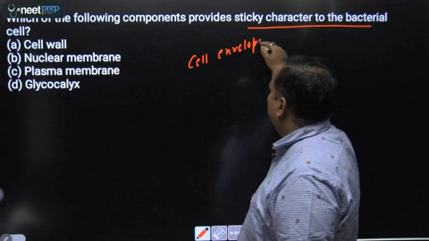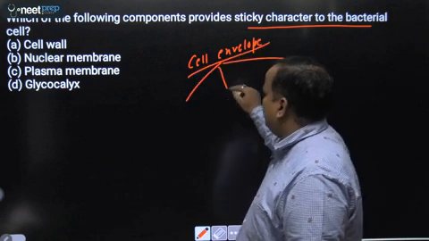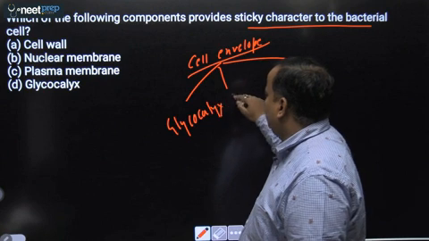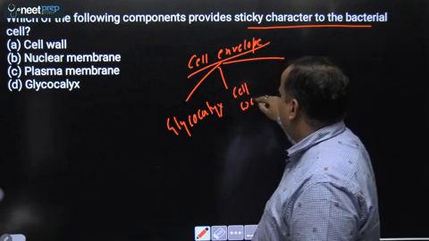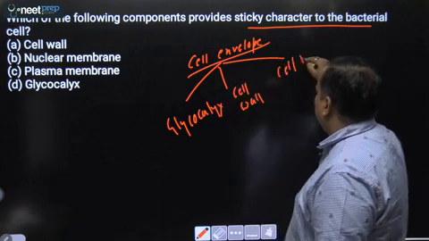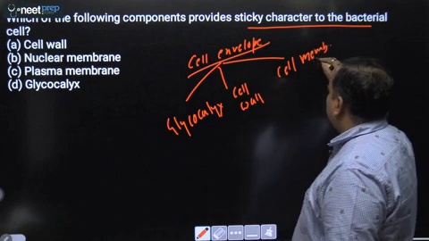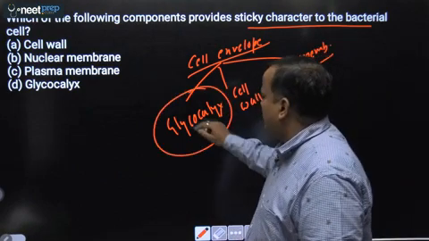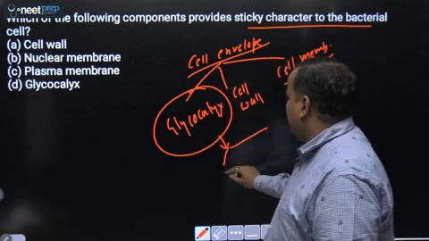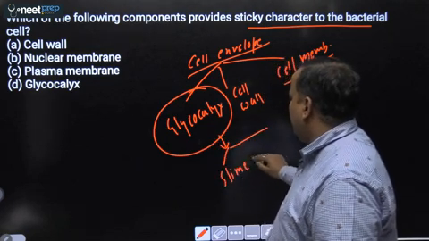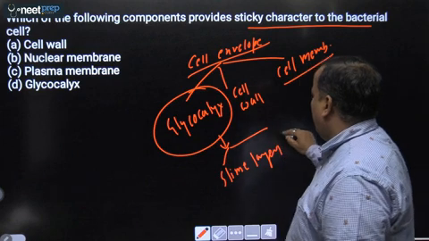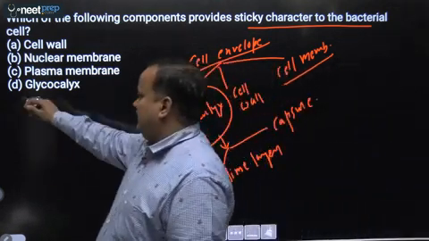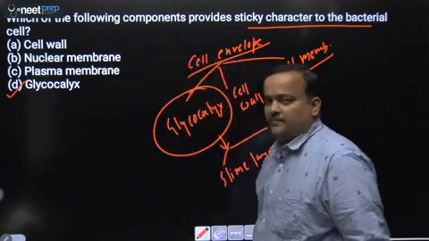Okay, and that consists of three parts, that is glycocalyx, cell wall and cell membrane. This stickiness of this bacterial cell is because of the presence of glycocalyx, which has two things, that is slime layer and capsule. So answer will be D, that is glycocalyx. Okay.